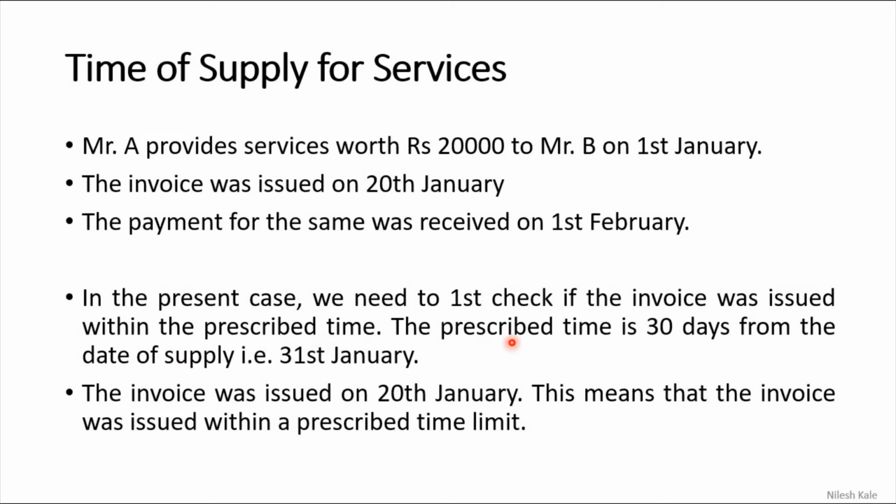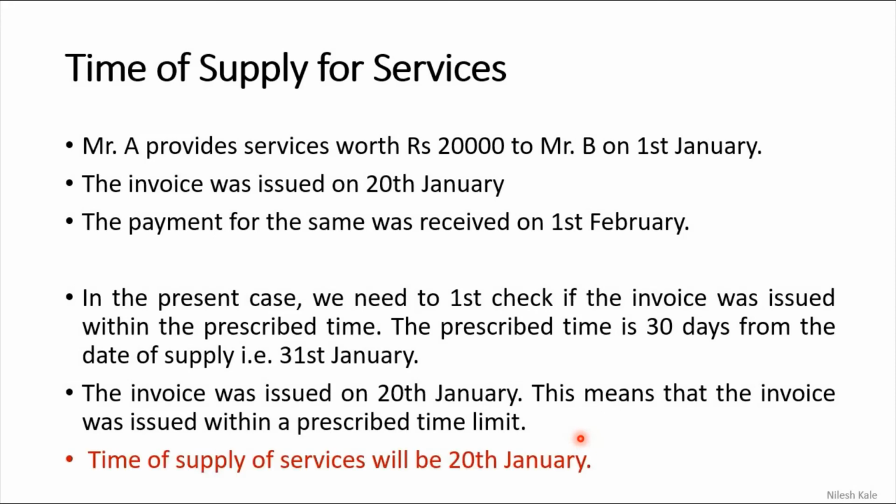Now, what is the prescribed time? The prescribed time is within 30 days, the 31st day, right? So the 31st January we are going to consider. Invoice was issued on 20th of January. See, invoice was issued on 20th of January. This means that the invoice was issued within the prescribed time limit, right? So the time of supply is obviously the date of invoice, right? So 20th of January.